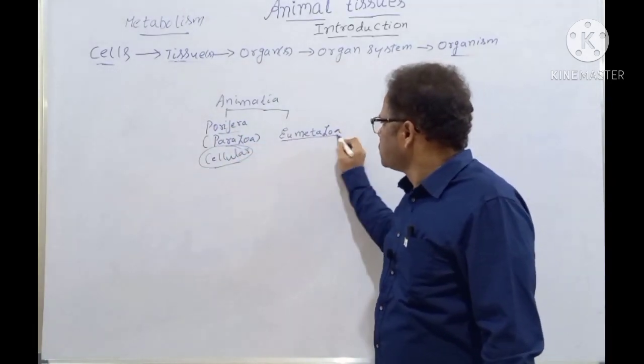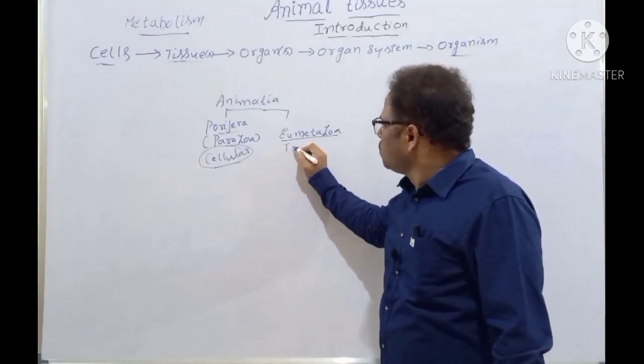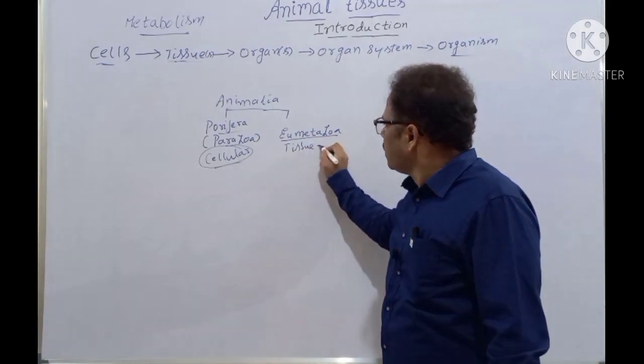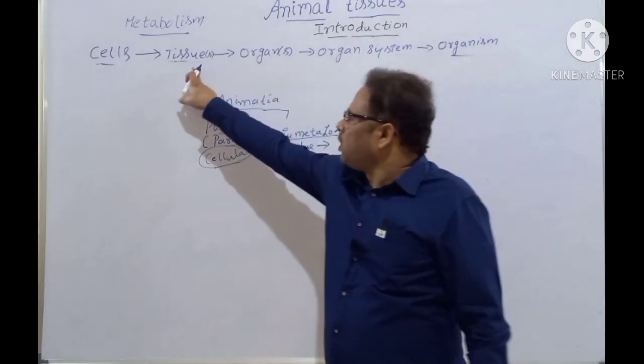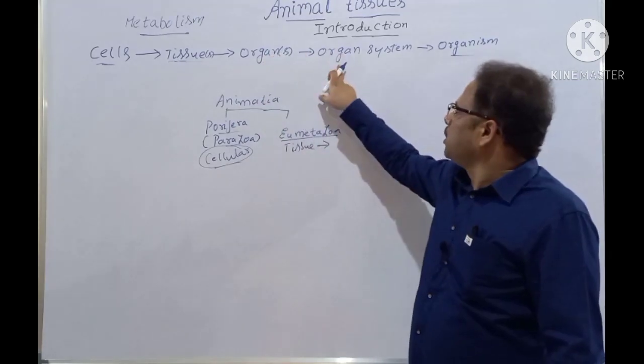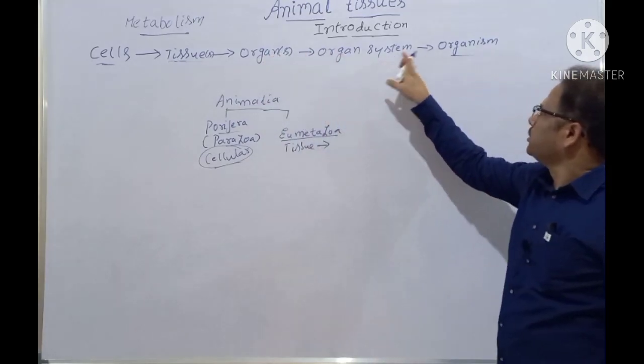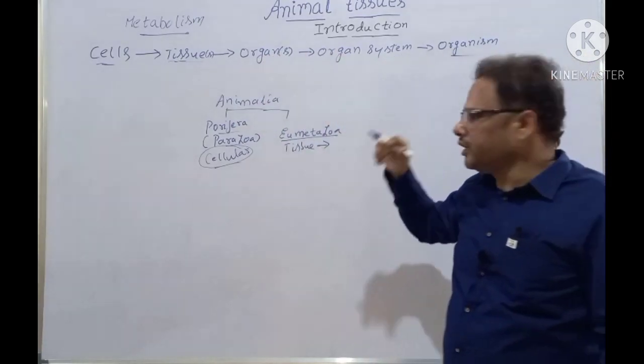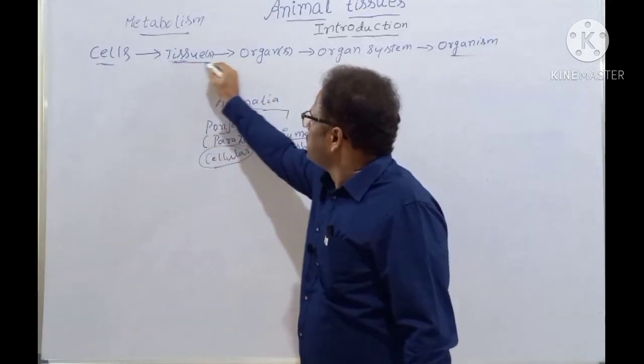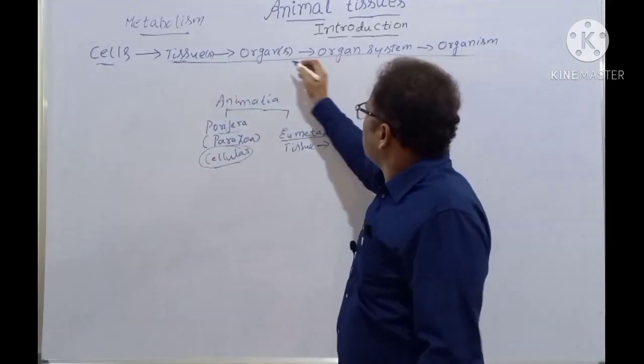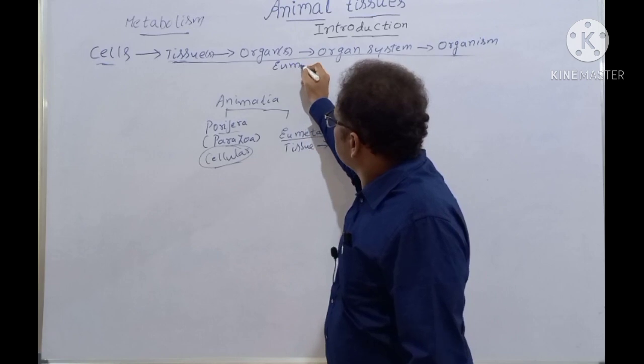Whereas in Eumetazoa, the tissue grade is there. Many tissues form the organs, which form the organ systems, which in turn form the organism. Clear? That is, this level is there in the Eumetazoa.